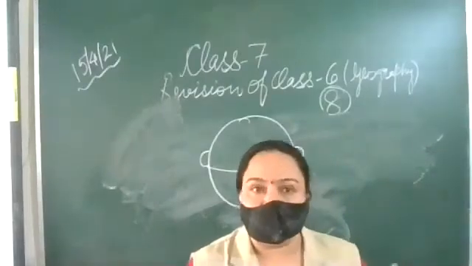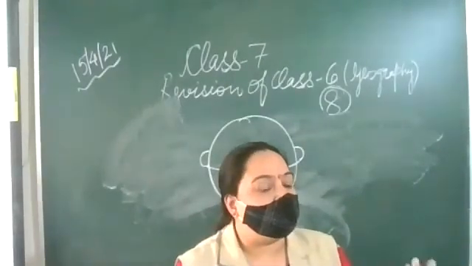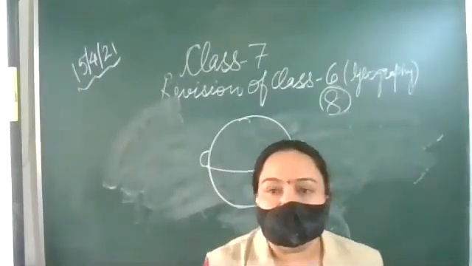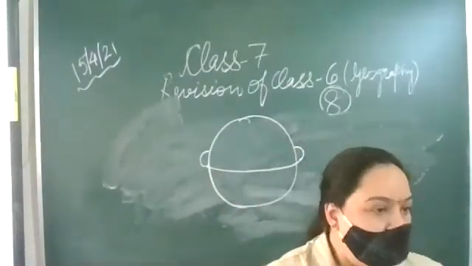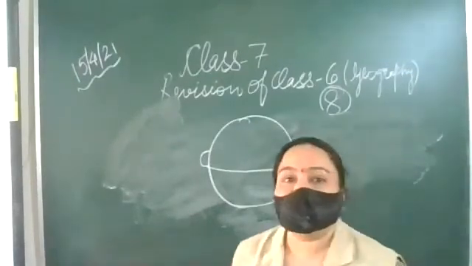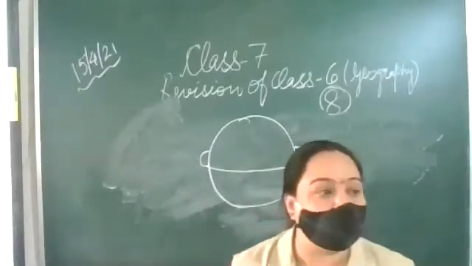Then comes the Earth. You know that Earth is the only planet on which life is possible. Okay, children. So this ends the class, the revision of the chapter solar system.